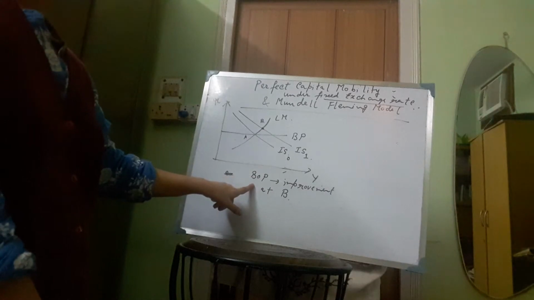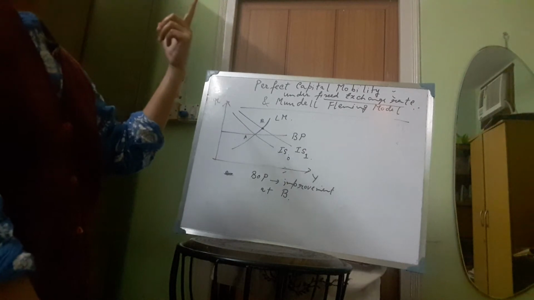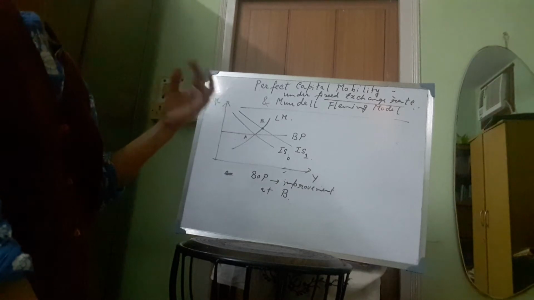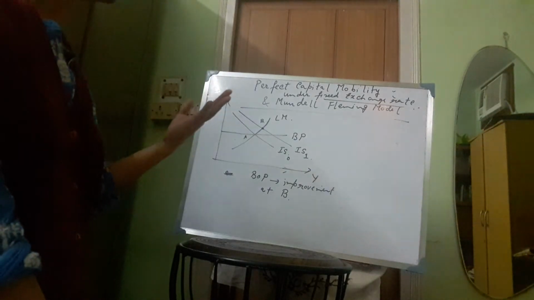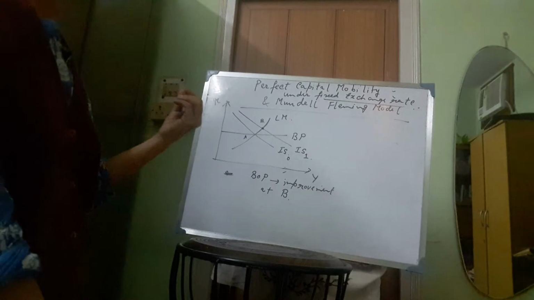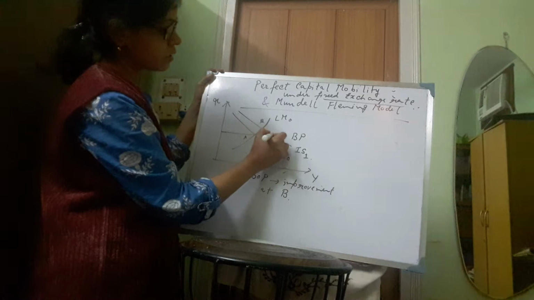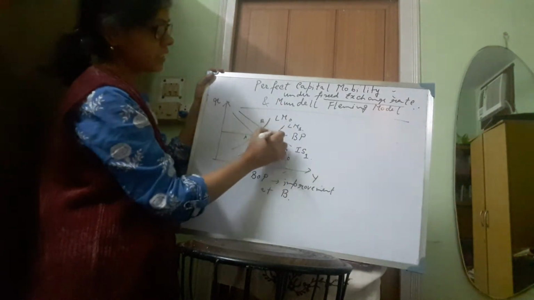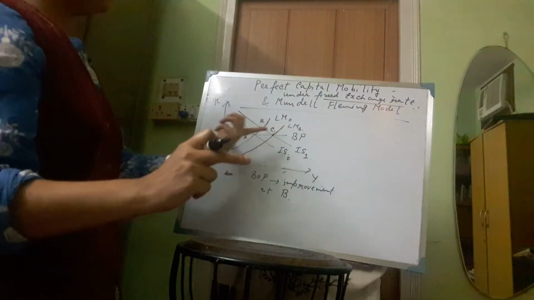Because of the higher capital inflow, there will be an increase in the foreign exchange reserves with the RBI, the central bank, and with the higher foreign exchange reserves, the high powered money is higher. If high powered money is higher, then money supply will also be higher. So money supply is now higher, and therefore the LM curve will shift from LM0 to LM1. The new equilibrium will be at point C, so again we will be on the horizontal BP curve.